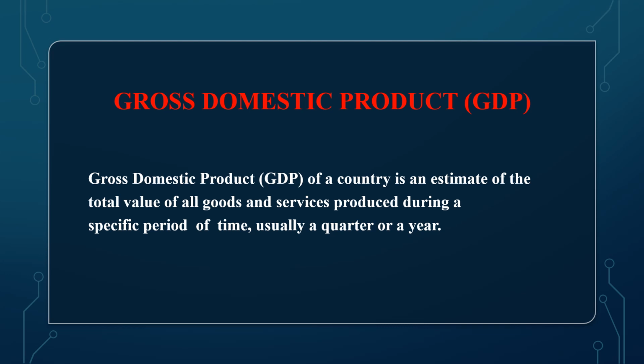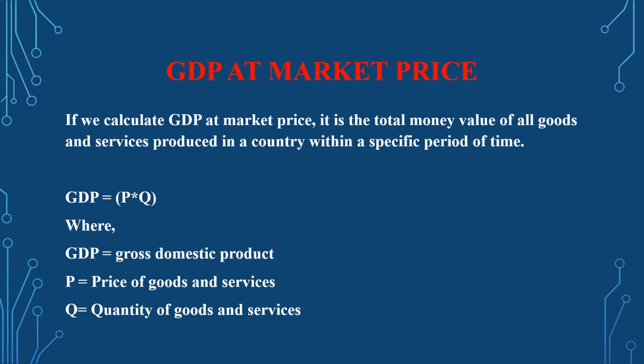It is an estimate of the total value of all goods and services produced during a period of time, usually a year, but it may be a quarter. For example, in Pakistan, it is calculated annually and in USA quarterly. One important thing to note is domestic. So the production belonging to GDP would be production of any goods and services within the geographical boundaries of a country, irrespective of whether the country's own citizens are producing or some foreigners are producing.